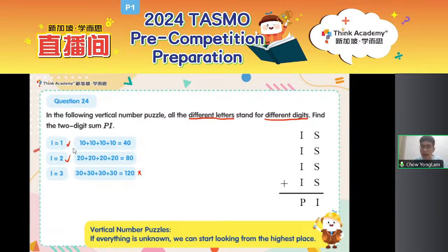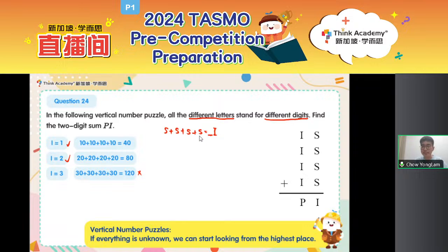But how do we know whether I is 1 or 2? I consider this I, this I, this I, this I. Is there any other I that I can consider? Yes, there's one in the result for the ones digit. So we have S plus S plus S plus S equals, pay attention, it's not I, because there could be a carryover. So it could be I, it could be 10 plus I, 20 plus I, you never know. So it's something I.